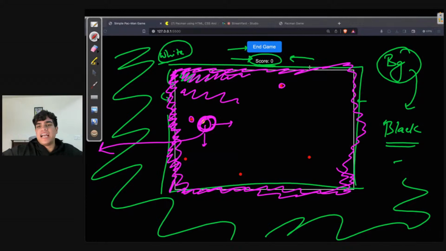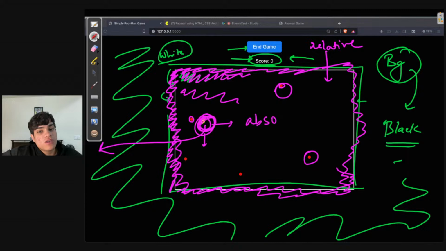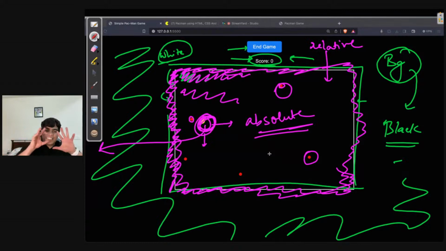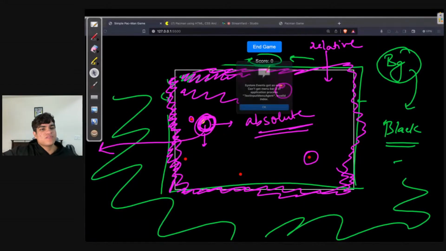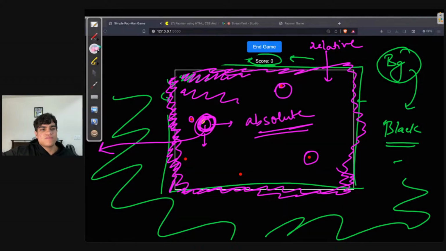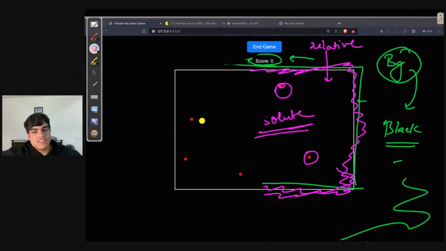So, for that reason, I'll give my white box or my game area the position of what? Relative positioning. And inside that, I'll be giving all of these items the position of absolute. Why will I be doing that? I'll be doing that to make sure that these items just stay confined to this boundary. I don't want my Pac-Man to go outside of its world. It needs to stay inside of this world. Right? I hope you guys are understanding this. Is everyone understanding this?